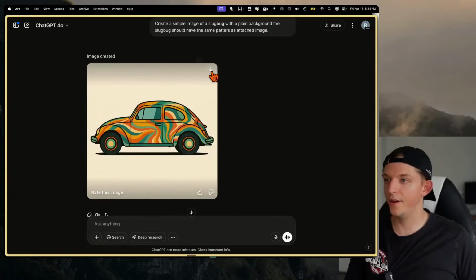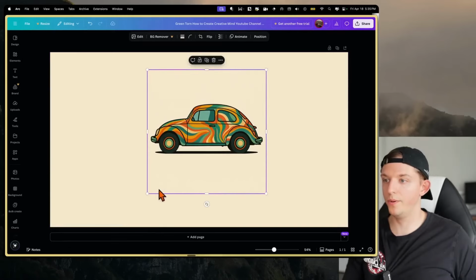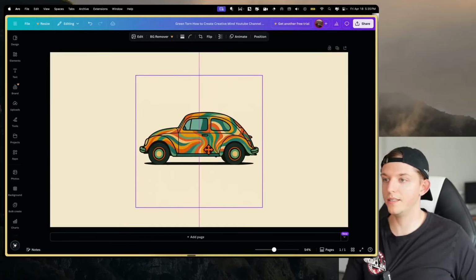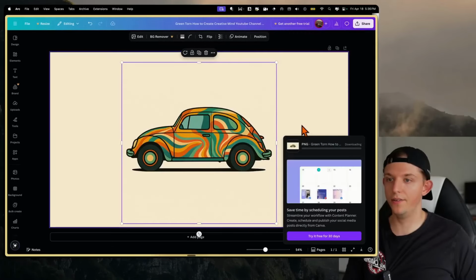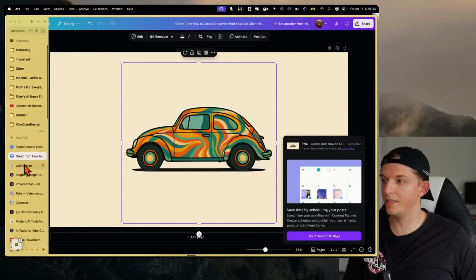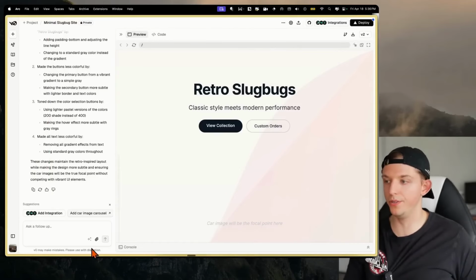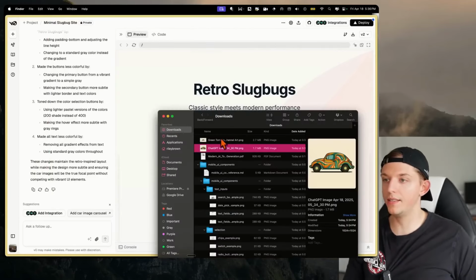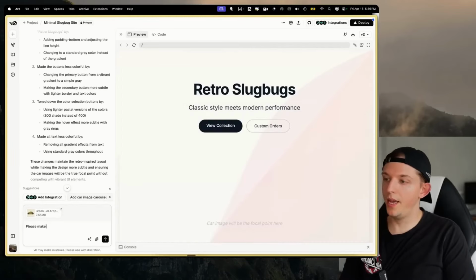Okay, I like this. So I'm going to go ahead and download this. Now we have this slug bug. We'll put it right here. And we're going to make this the background of the site. And we're going to make this the background of the app. So what we can do here is, while this downloads, we can go back to V0. And what V0 does, which is just an AI app or website builder, we can actually drag this image in here, and we can say, please make the background of this site this image, please.